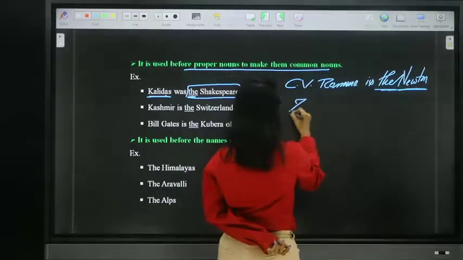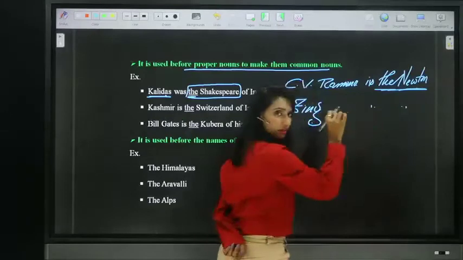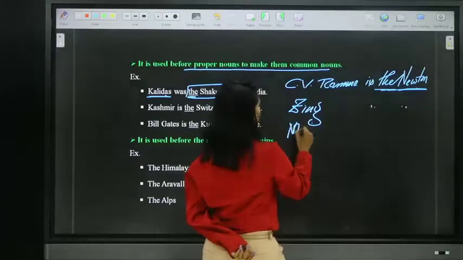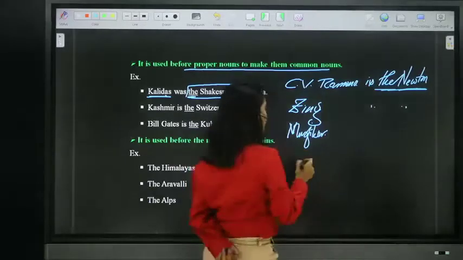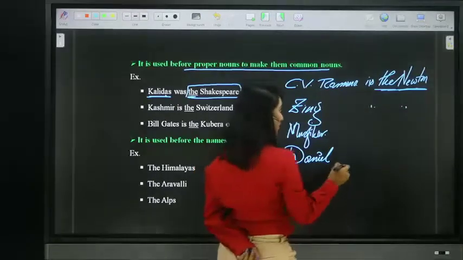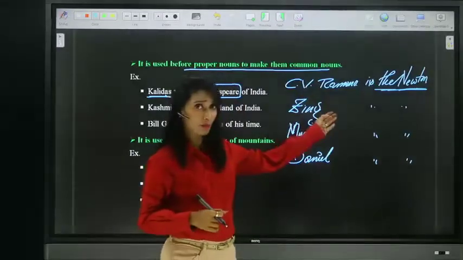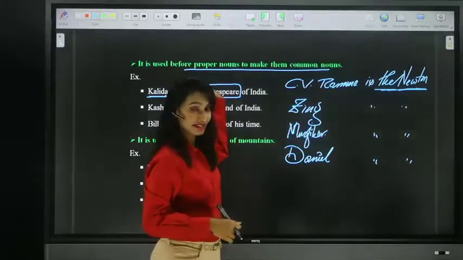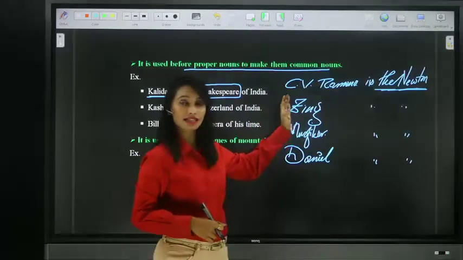And we have seen Zinc is the Newton of China. Mushfiqur is the Newton of Bangladesh. Daniel is the Newton of America. Here, Newton is common. That means we made a proper noun, Newton, a common noun. So that is how the article "the" is used. When placed before a proper noun, it acts as a common noun.